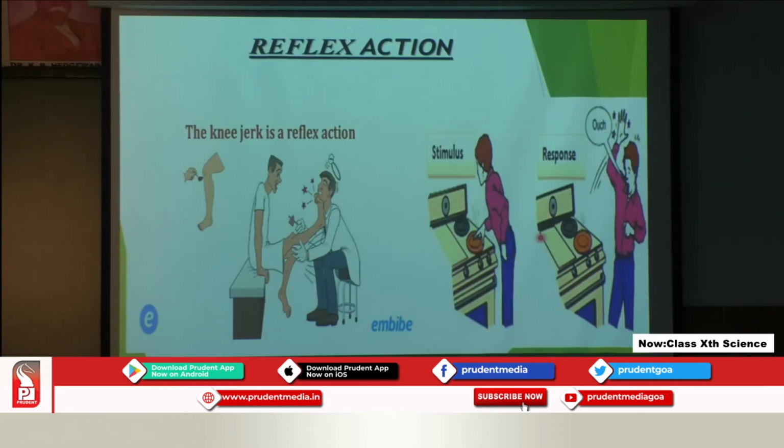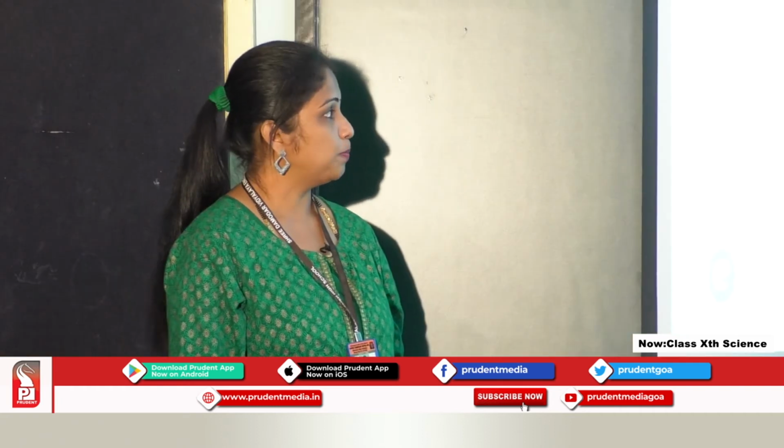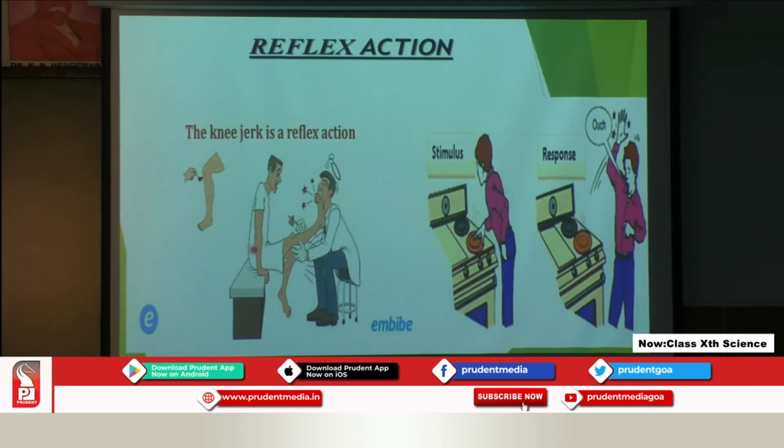Next we need to understand reflex action. What is reflex action and why do we need it? Here are two examples, students. The first one is the knee jerk. What can you see in this picture? The doctor is tapping the knee of this patient, and the patient all of a sudden kicks the doctor.